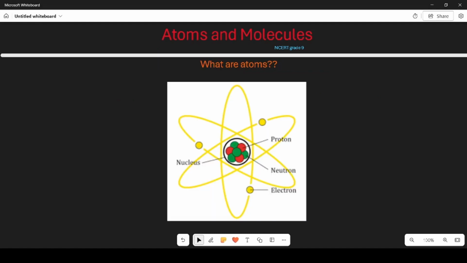Let's talk about atoms in a way that's easy to understand. What are atoms? Think of building blocks. Imagine you have a big box of tiny Lego bricks. You can use these bricks to build all sorts of things: houses, cars, robots, and more. Atoms are like those tiny Lego bricks, but instead of building toys, they build everything around us. In science terms, atoms are the basic building blocks of matter. Everything in the world, including you, me, plants, animals, and even the air we breathe, is made up of atoms.